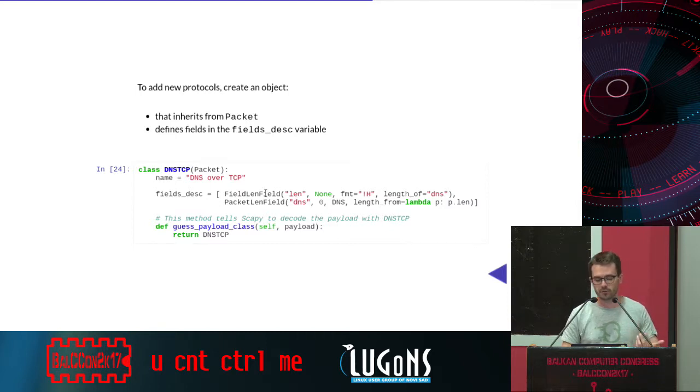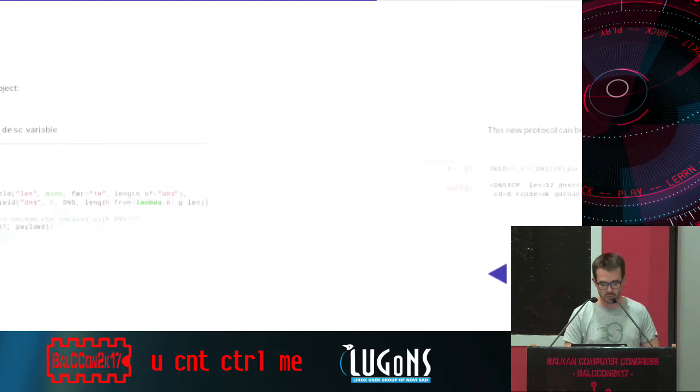And Scapy gives you a lot of field types that help you to build packets like bytes, shorts, integers, and so on. These ones are a bit more, let's say, complicated. FieldLenField says that the length must be computed by computing the length of the DNS field. And the DNS field here says that the length of the DNS field is related to len. So we have some kind of link between the two fields. Finally, we have one last trick that is not needed. guess_payload_class says that after a DNS TCP packet, we have another DNS TCP packet, and so on. So that way, Scapy is able to link layers. It's not really required for this simple example.